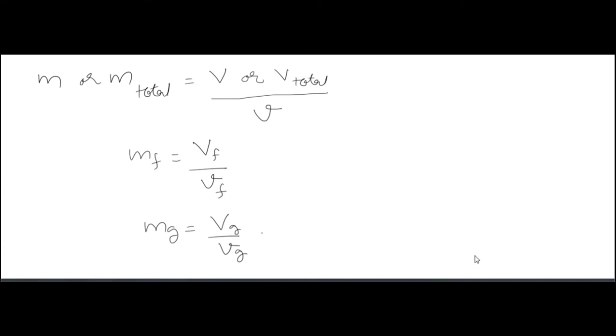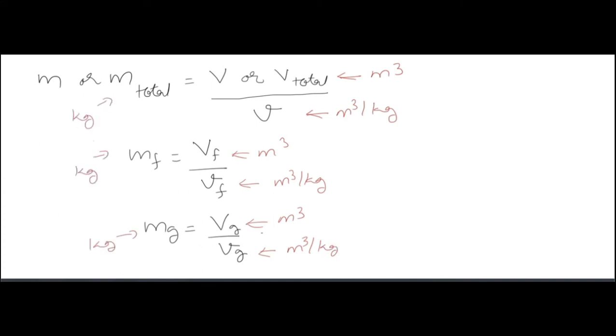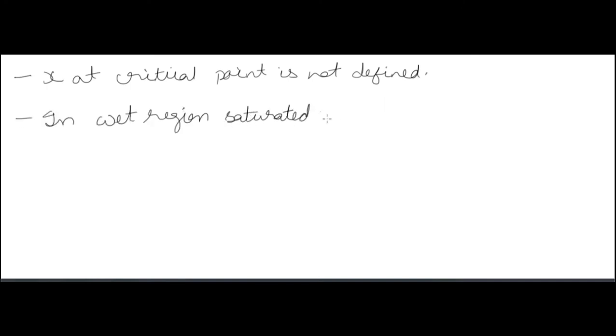Now x at critical point is not defined. Why is it not defined, you may ask? Because in the formula that you have computed previously, you have seen that x is inversely proportional to VFG or SFG or HFG or any FG values. So all these FG values at critical point become 0, and x is inversely proportional to these FG values.